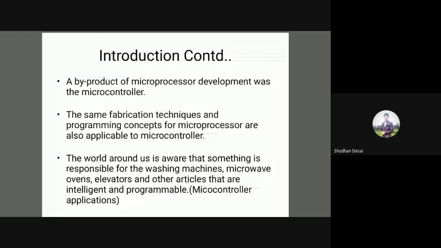Similarly, in the microwave oven also you are baking food products, keeping them at a certain temperature, so you are controlling the temperature of the oven. So there is also some controlling process involved. And in the elevator, the lift system, it moves up and down. If you want to move to the first floor, you can, or to the second or third floor, or whatever floor you want, or you can also come down to the ground floor. So these are products in which some controlling process is involved.